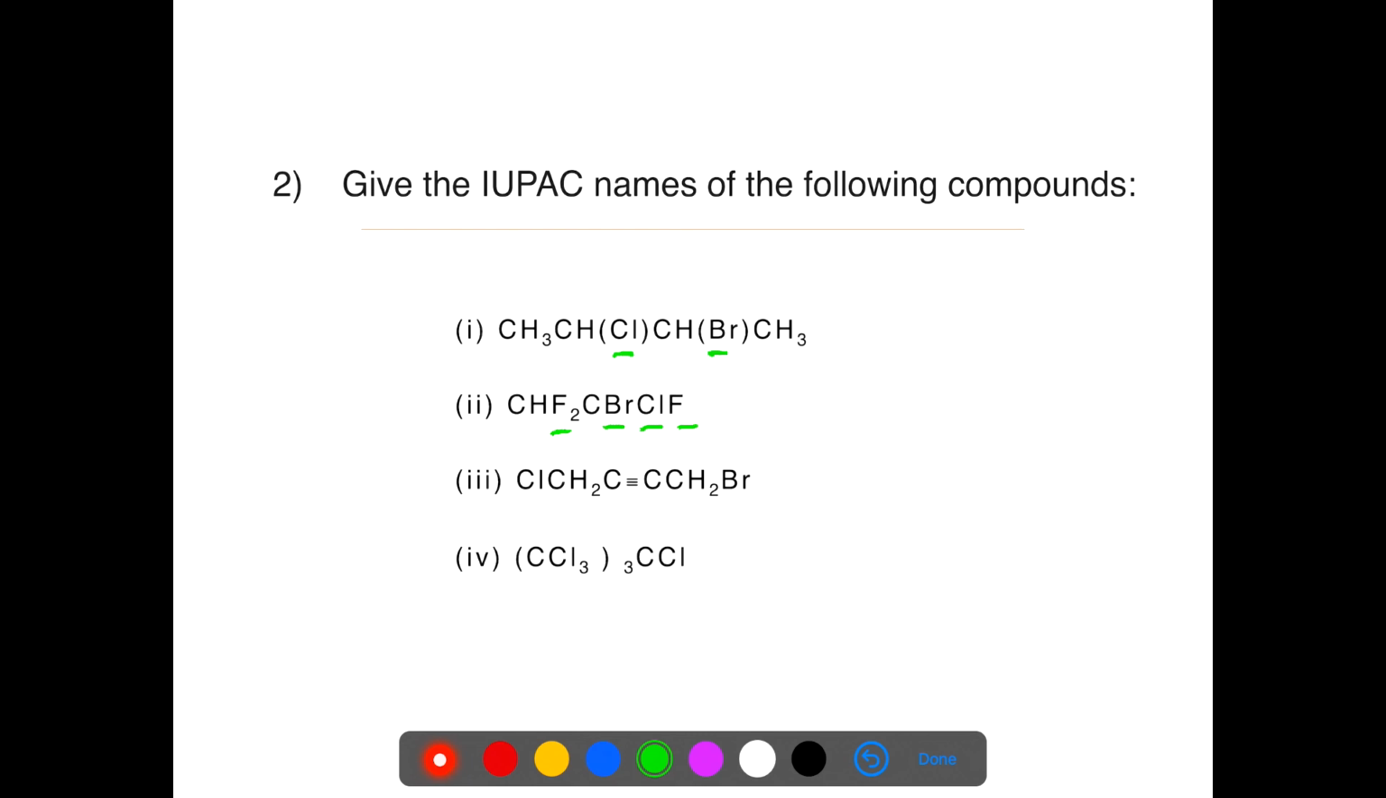After expanding the structures, you will number the chain, and after the numbering of the chain, you can write the IUPAC names. Here we will give more preference to the triple bond. It is a symmetrical compound. Now two halogens are present here, and the fourth compound is CCl3, where this group CCl is present three times.